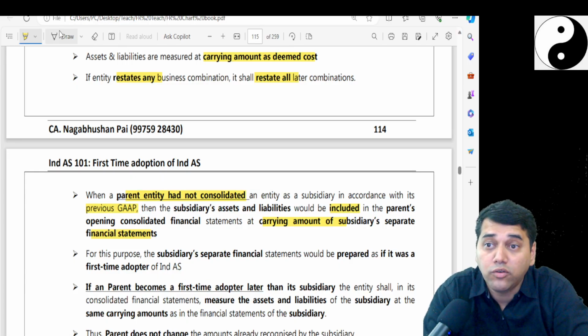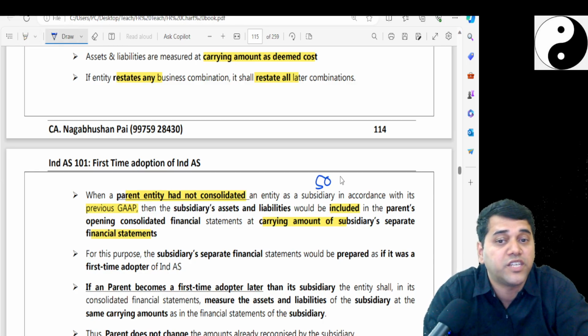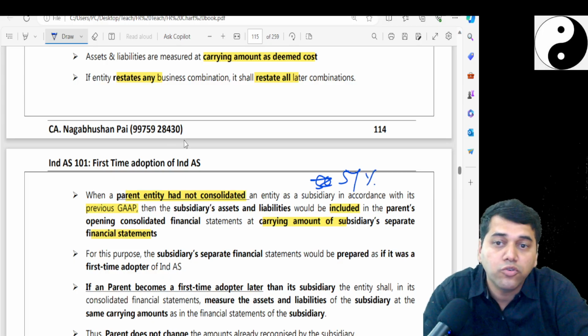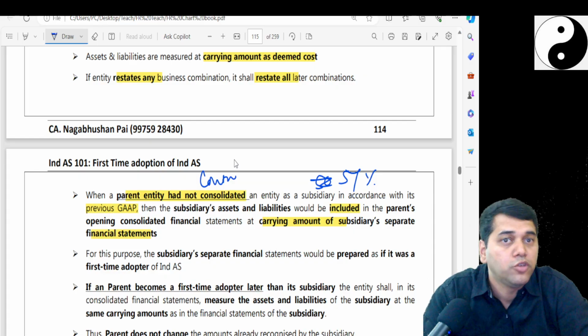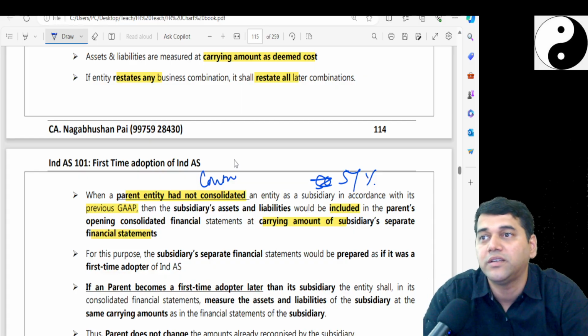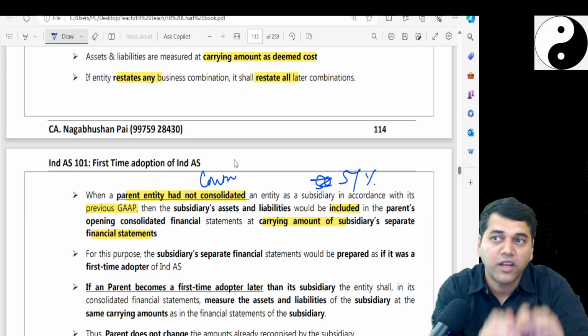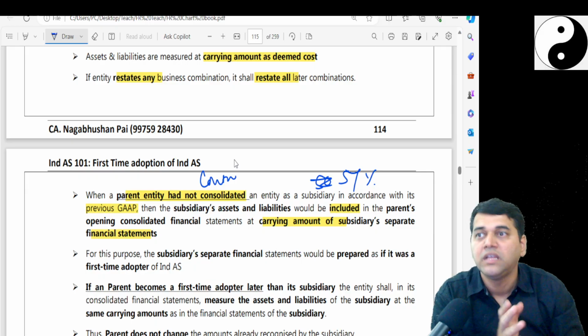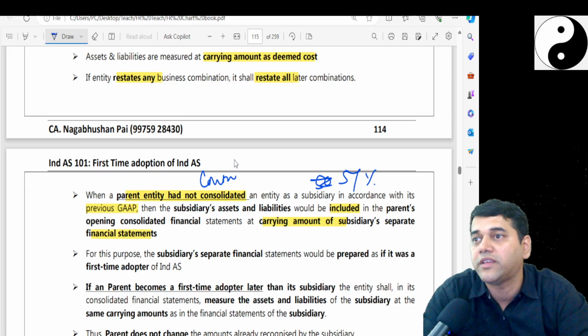See, the accounting standard goes with your 50% stake. You need to hold 51%, then only it is a subsidiary. Ind AS goes with the concept of control. You may not hold anything, but still it is your subsidiary. So you may not have prepared a CFS, or in your CFS one subsidiary was not included, where the accounting standard was talking about the rules there.